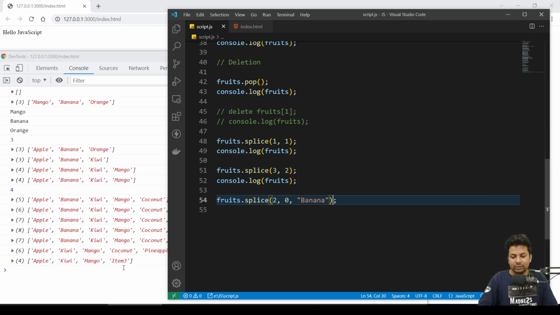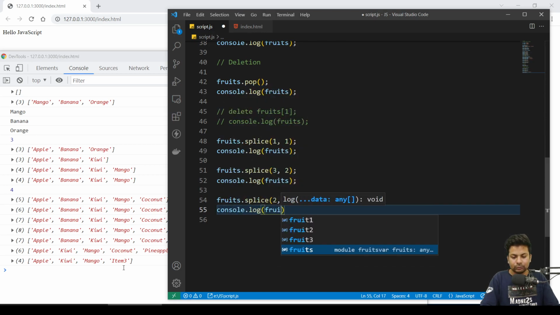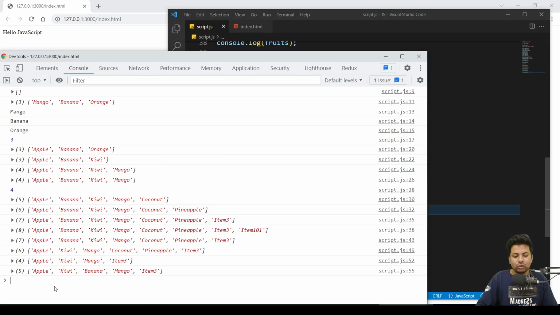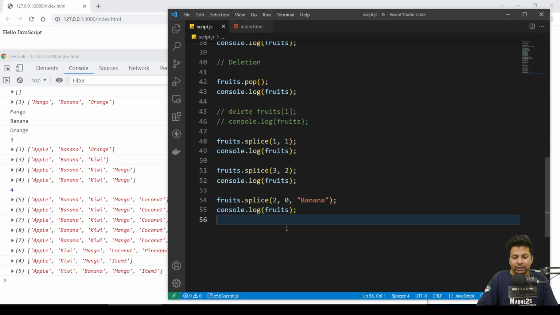Then I'll print this. See, how I did it: I said fruits dot splice on the second index, 0 1 2, this index, don't remove anything, 0, and push banana, so banana got inserted.